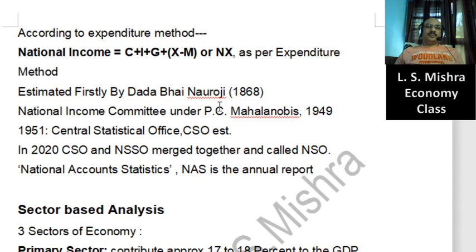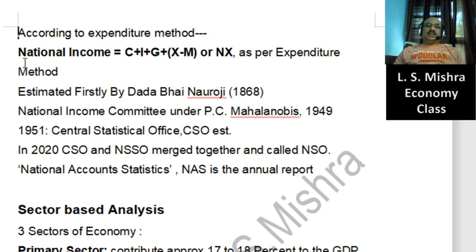So if there is any question in the examination about which method is applicable in India for the estimation of national income, the answer is clear: the combination of income method and production method. The use of expenditure method is negligible because of lack of data. But it doesn't mean that a question will not be put up on expenditure method. Why? Because it's a method and it is up to the examiner, and it has been asked in previous examinations also. In fact, under expenditure method, national income is estimated using the following formula.